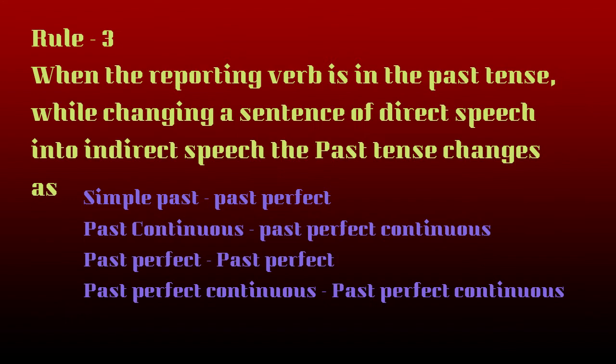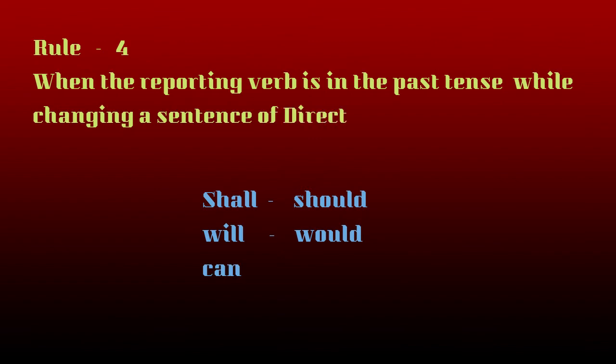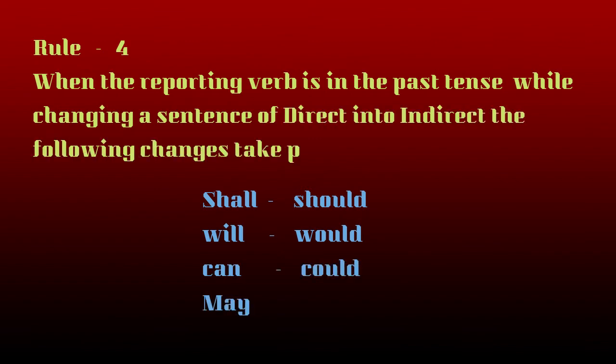So let's begin with rule 4. The fourth rule: when the reporting verb is in the past tense, while changing a sentence of direct into indirect, the following changes take place in the future tense. So far we have discussed present tense and past tense. Now we are going to see future tense.